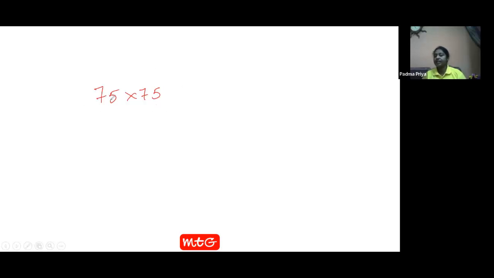This trick is applied for the numbers which are ending with 5. How can you multiply 75 into 75? You take a long time. But I tell you, see, 7 multiplied with its next number. The other part is 5 into 5, 25. 56, 25. See, again, it is a simple answer.